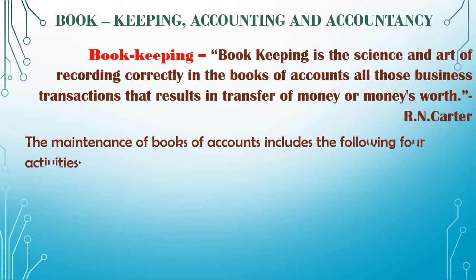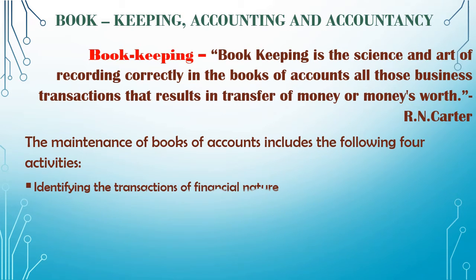The maintenance of books of account includes the following 4 activities. Identifying the transactions of financial nature. Now in accounting we record only those transactions which are financial in nature. Like if for 10 chairs you are exchanging it for 5 tables, we cannot enter that because we are doing a barter system, exchanging goods for other goods. So here the first thing is that we have to identify whether the transactions are of financial nature or not.